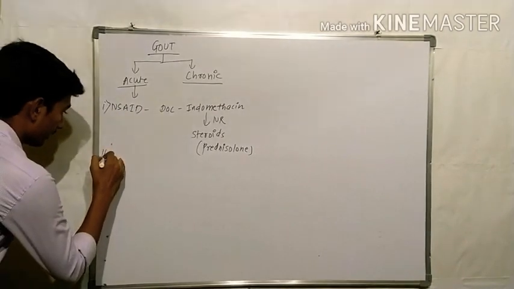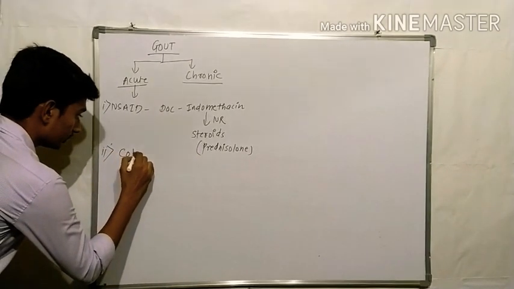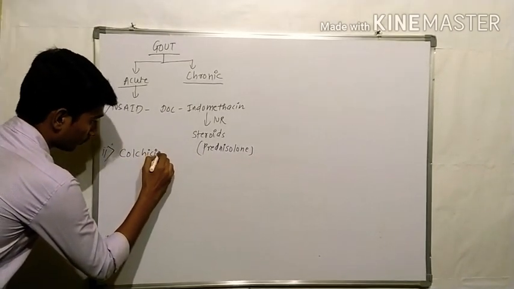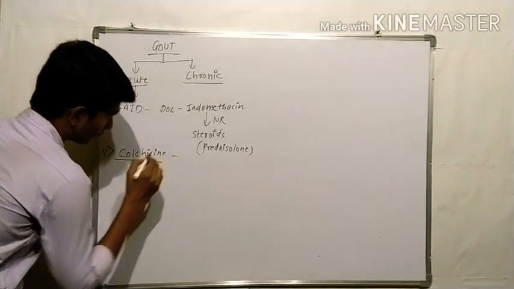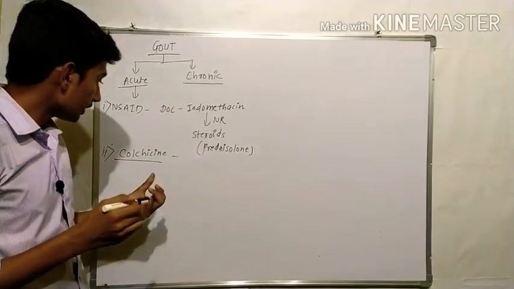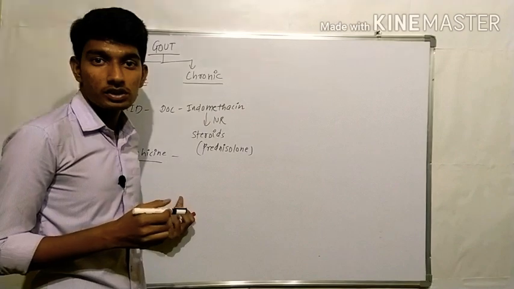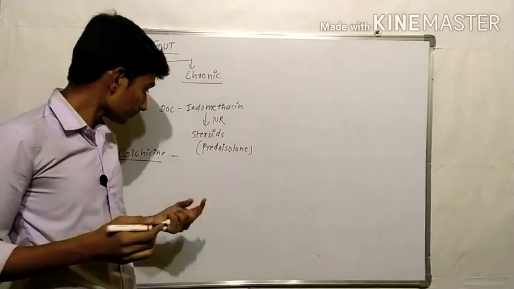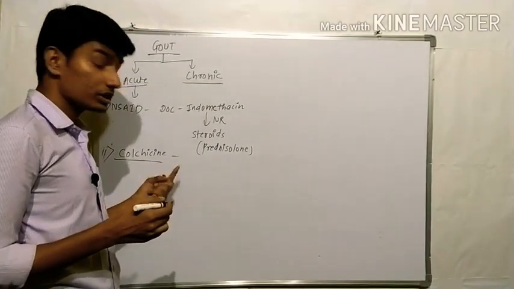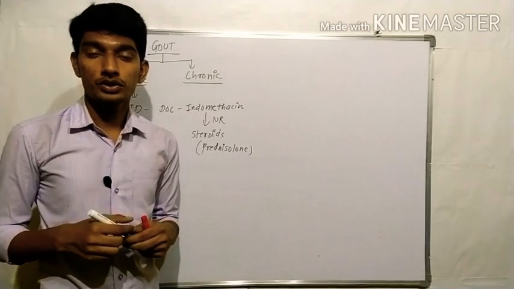Now, second drug is colchicine. What is the mechanism of action of colchicine? As we know, colchicine inhibits phagocytosis.